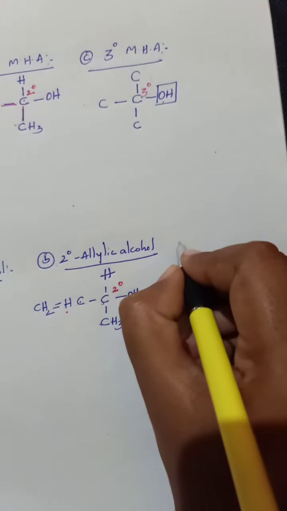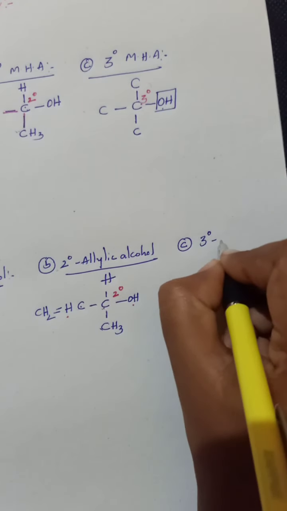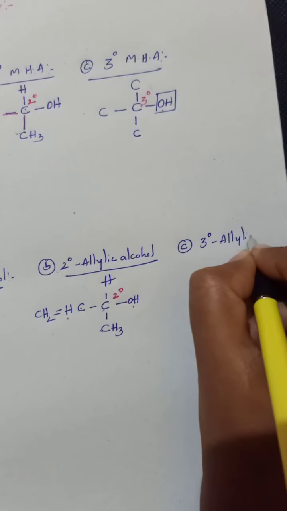Now move on to the third type. Under this third type, we have to see tertiary allylic alcohol.